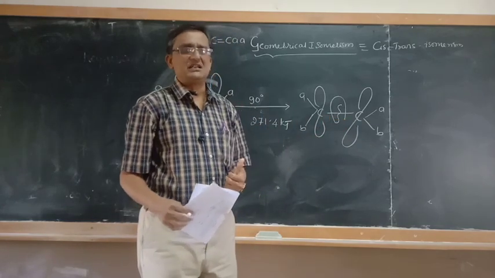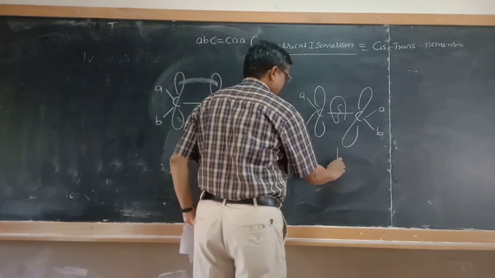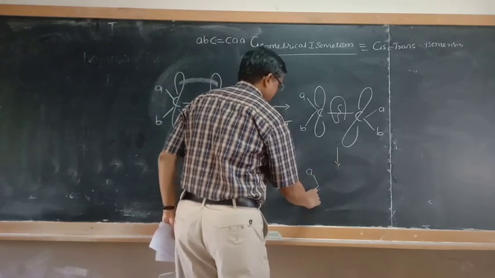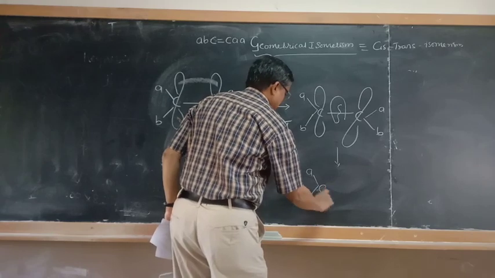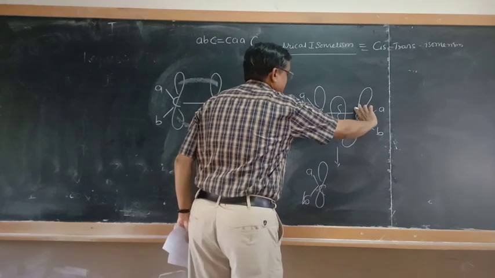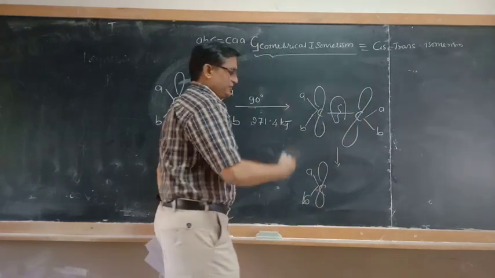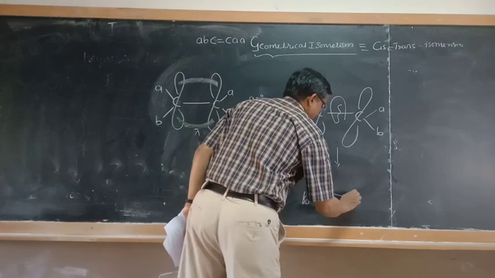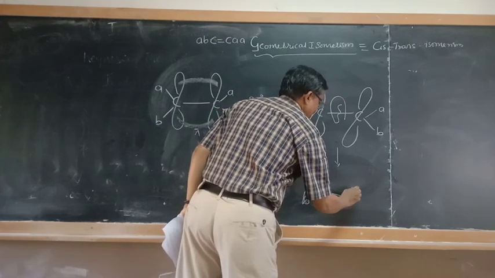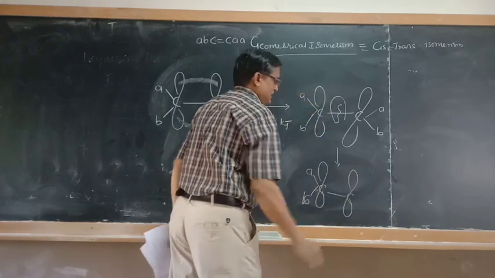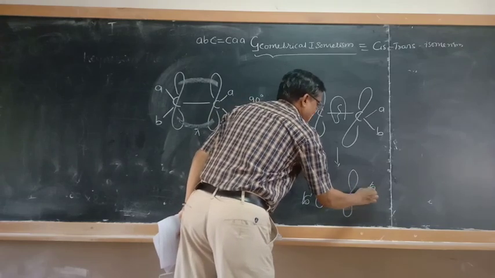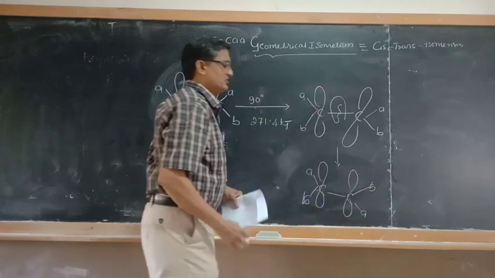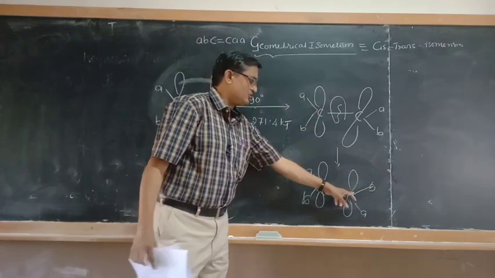Then you will get a new compound. It may be converted like this: A, B, and C. I shall bring it to the lateral position. Then soon after breaking, I can get it like this. And in this case, the orientation is going to change so that you will get a different orientation.